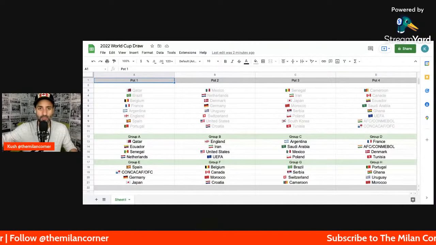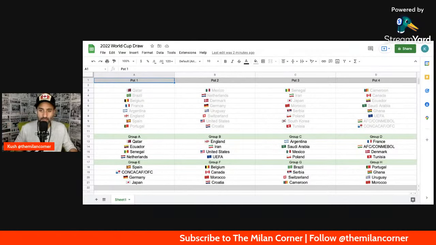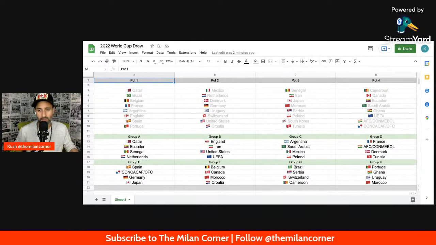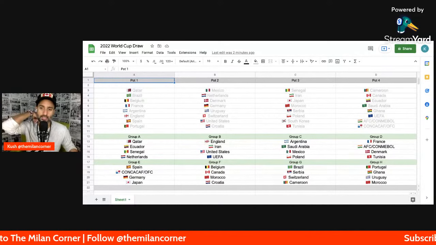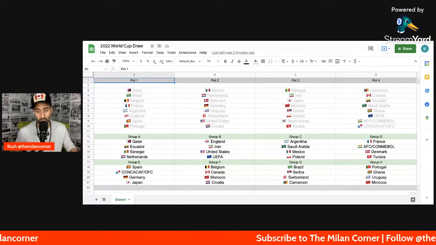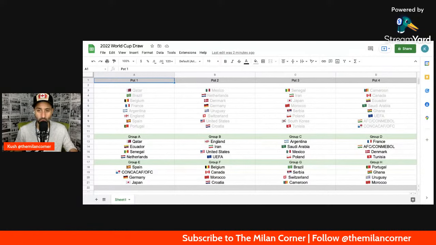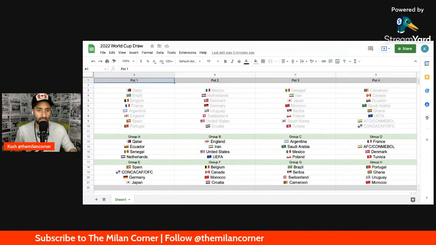Then we have group. What do we have here? We got Group D. France, one of those sides. I put the Indian flag because I'm also Indian along with being Canadian, so I had to. Denmark and Tunisia. France is going to have an easy time in this group. They really should. The defending World Cup champions should have an easy time in this group to be able to get out.